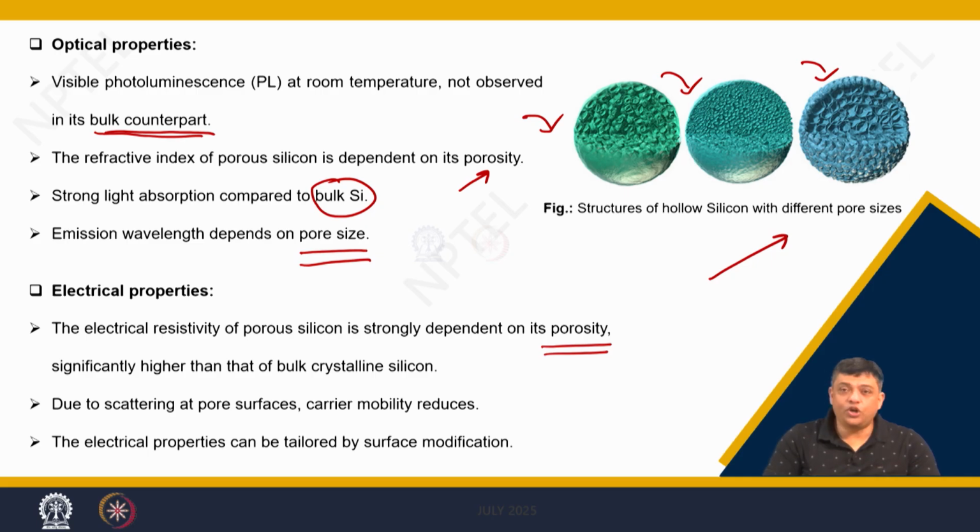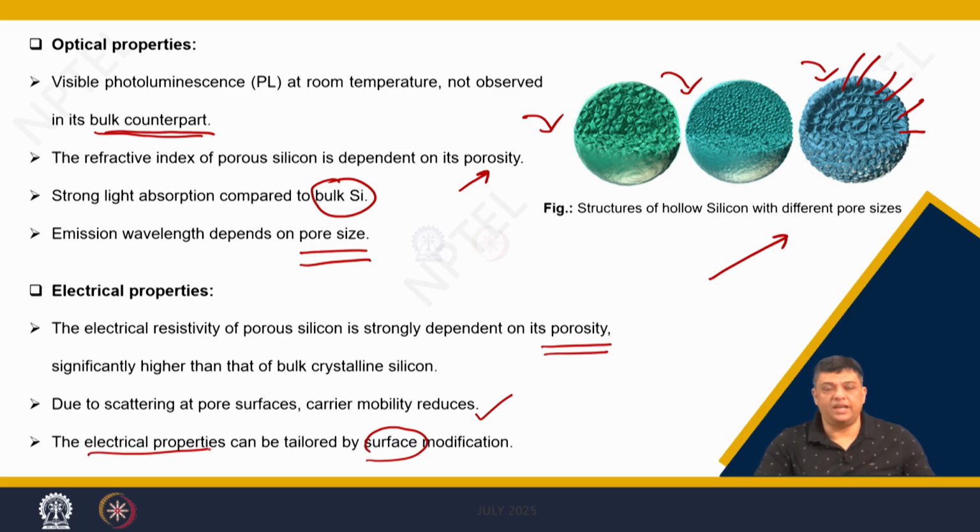This happens because when you look at, let us say, the interfaces which are getting formed, they have different magnitude of scattering at the pore surfaces, and therefore, the carrier mobility reduces. So, by changing the surface, you can change the electrical properties in such silicons.